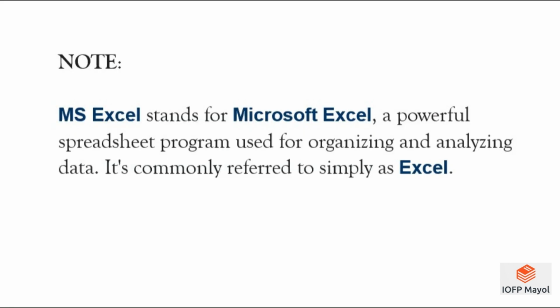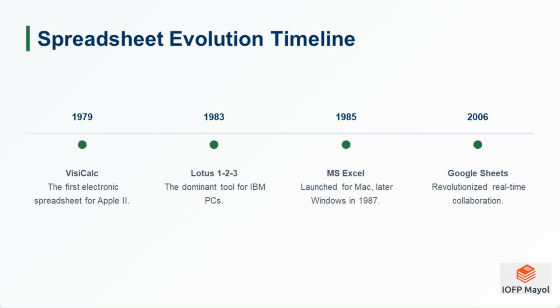Note, MS Excel stands for Microsoft Excel, a powerful spreadsheet program used for organizing and analyzing data. It's commonly referred to simply as Excel. Spreadsheet Evolution Timeline. 1979. VisiCalc, the very first electronic spreadsheet. It ran on Apple II computers and was a game-changer for accountants and finance pros. People bought computers just to use VisiCalc.